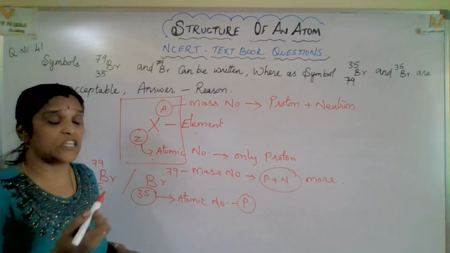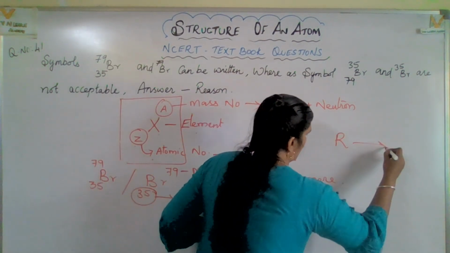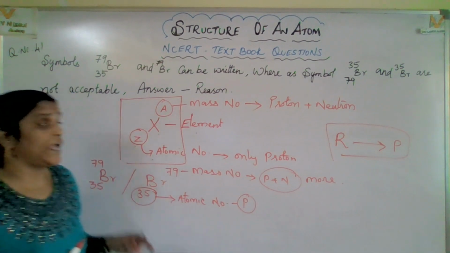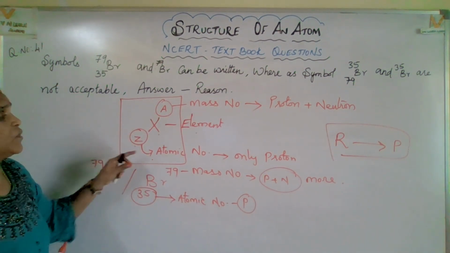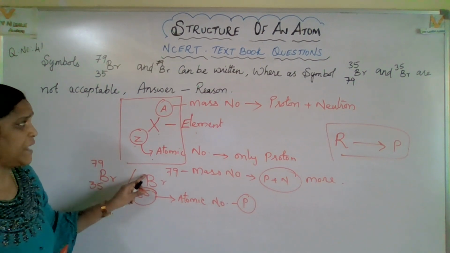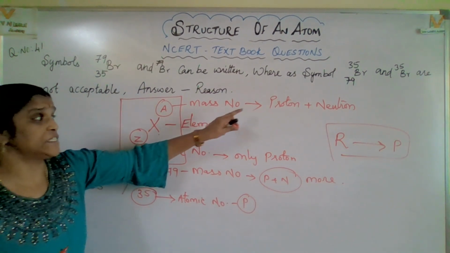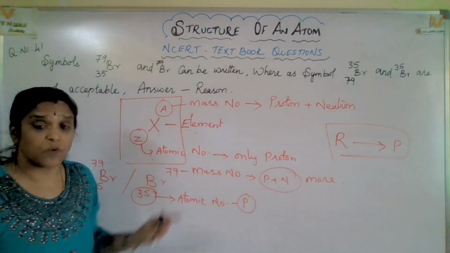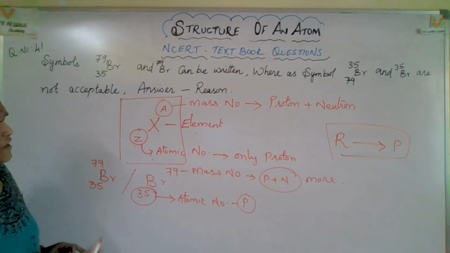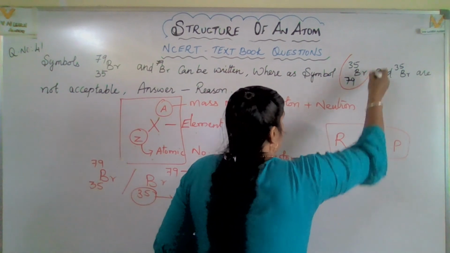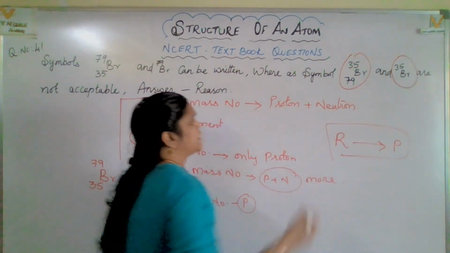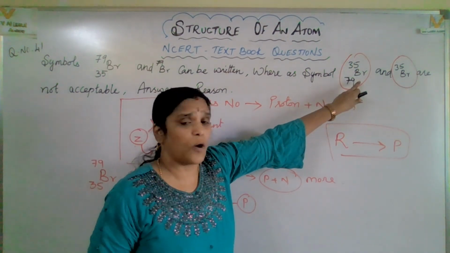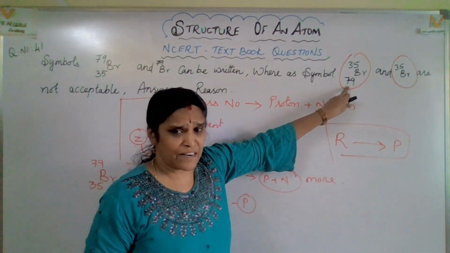Like in a chemistry equation, how do you write it? Reactant gives product, and you give the arrow symbol. In that way only, that is a rule. So bromine is an element, and A is the mass number. Mass number means protons and neutrons, so definitely it will be more; the atomic number is less because it is only protons. So this is the way you write it. Suppose you write it the other way, then the top would mean the mass number is 35 for bromine, or the atomic number is 79 for bromine.